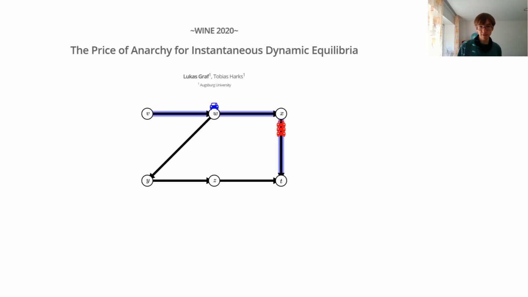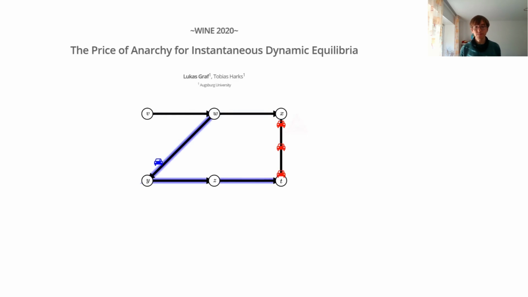In this case, for example, the blue car now gets the information that there is a traffic jam on this right edge here. And so now it can make a choice. It can choose between two different paths, and to do that, it takes into account the current traffic situation, which makes this path longer than this path, and so it takes the detour down to Y here,